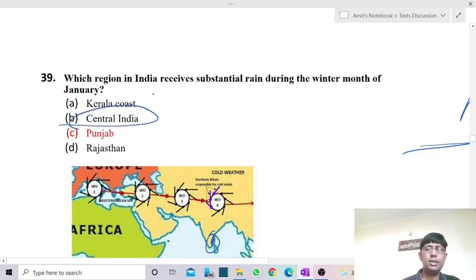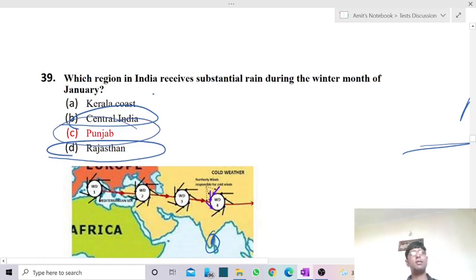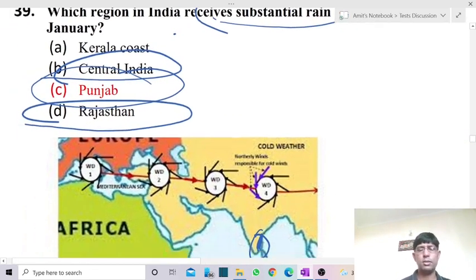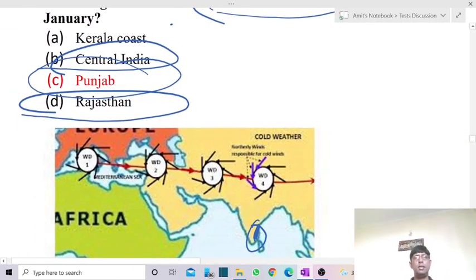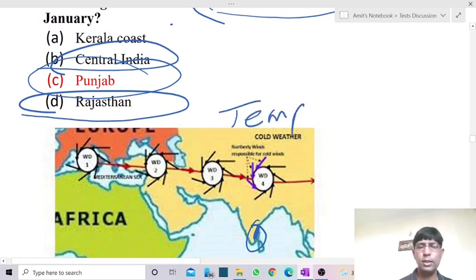Central India, we don't have much rainfall during the winter season. Then in case of Rajasthan, of course, there also we don't have much rainfall. It is Punjab only. Okay, so Punjab receives a good rainfall during the winter season because of western disturbance. What is western disturbance? It is simply the entering of temperate cyclone.